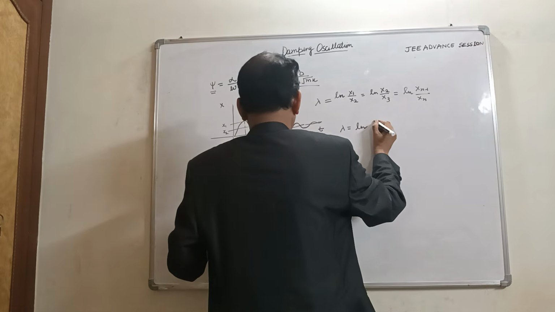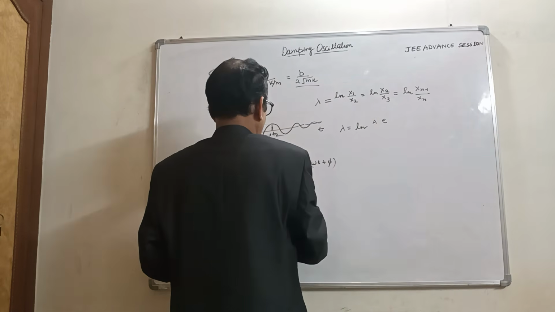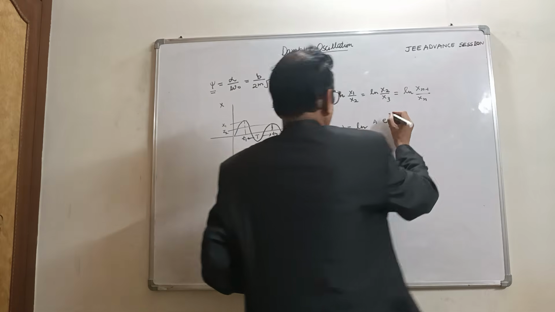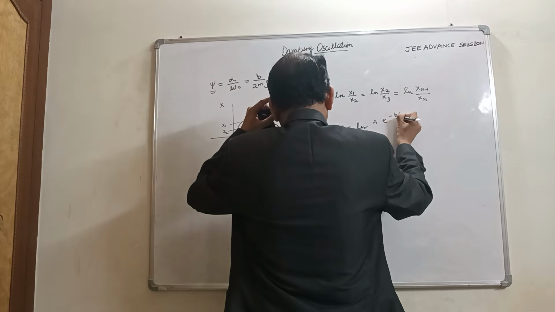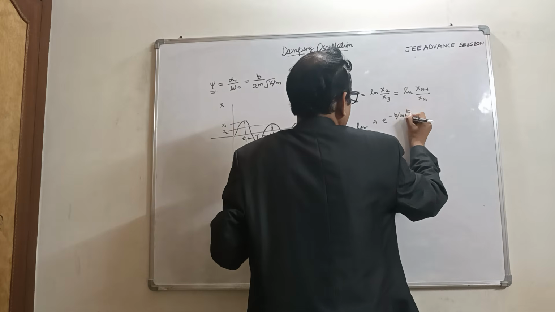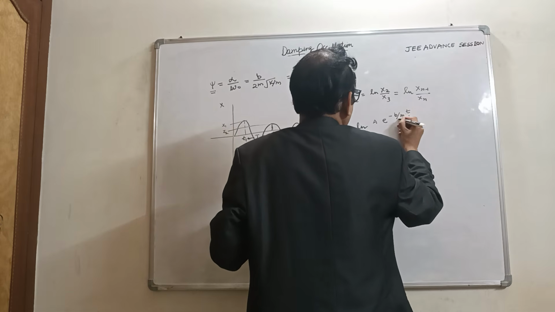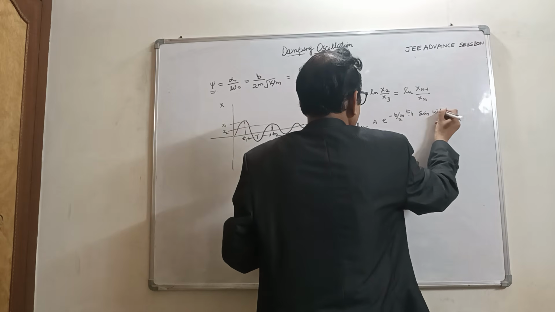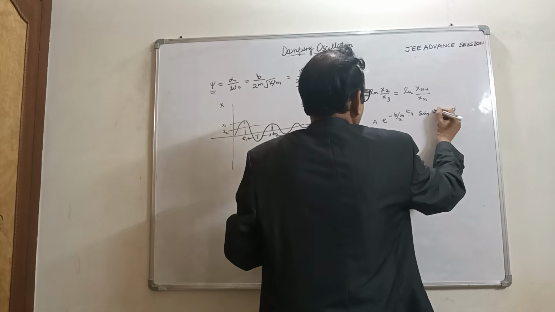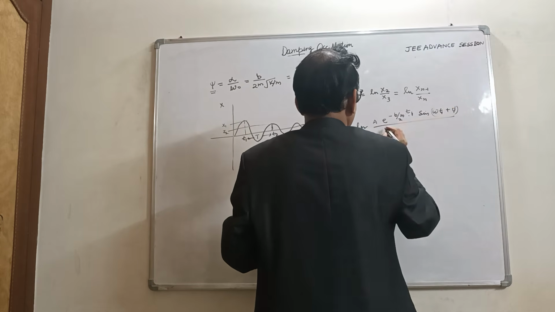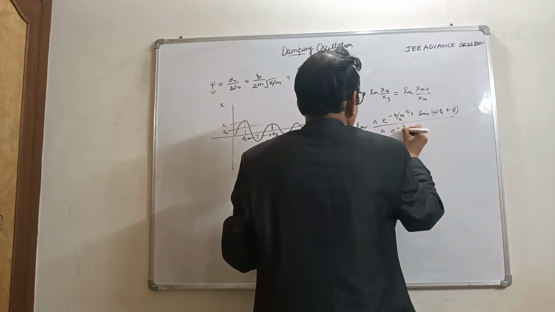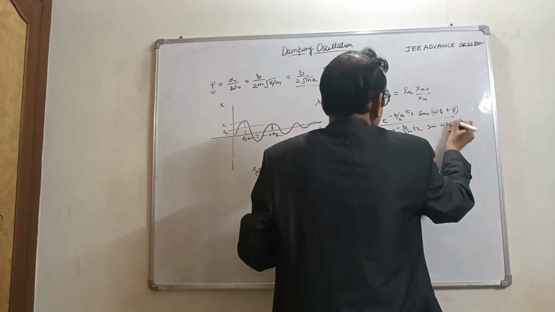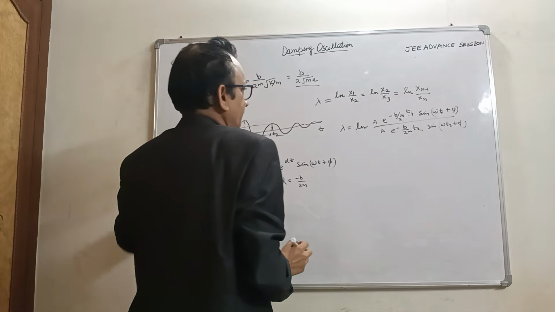So we write here a e raised to power, where alpha value is minus b by 2m, minus b by 2m into t1, and sine omega t1 plus phi, and this becomes a e raised to power minus b by 2m t2, sine omega t2 plus phi.